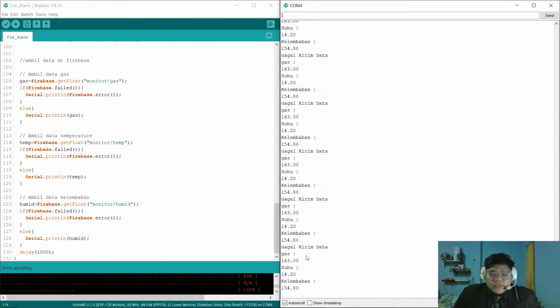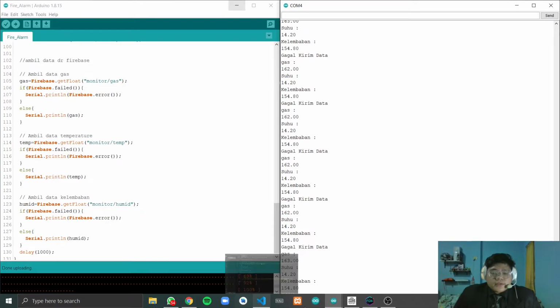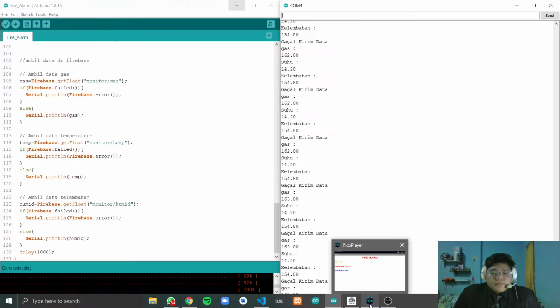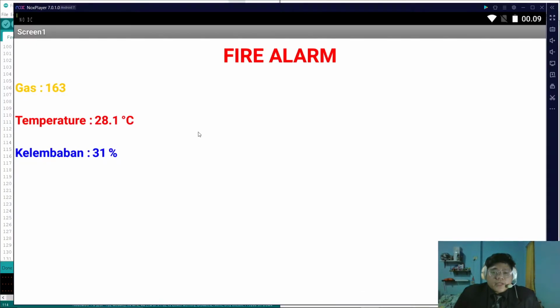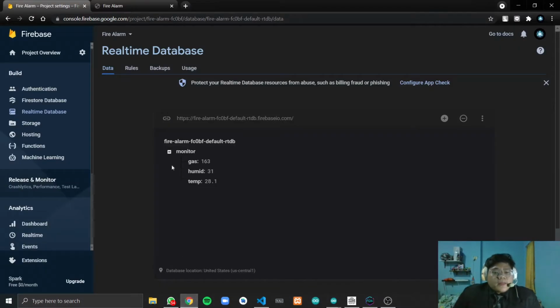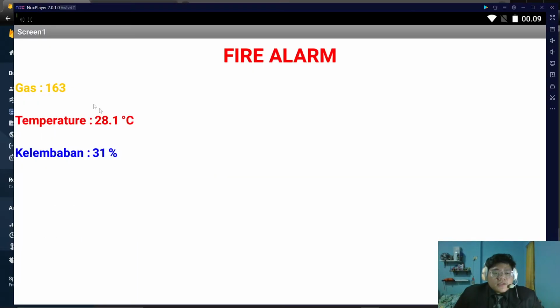Right, this will show the temperature, the humidity, and the gas. Right, move to our Android application. We use MIT App Inventor, and as you can see, our gas is right. Our gas is 163, and this is 163.